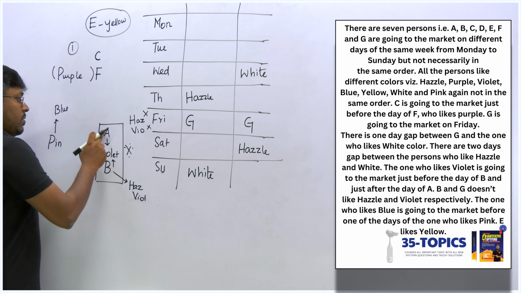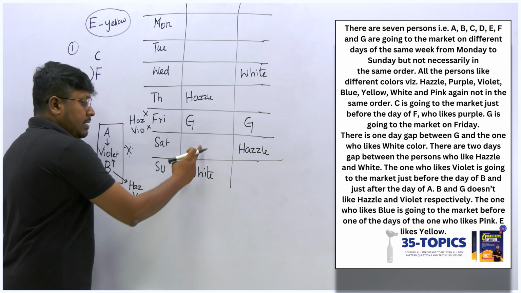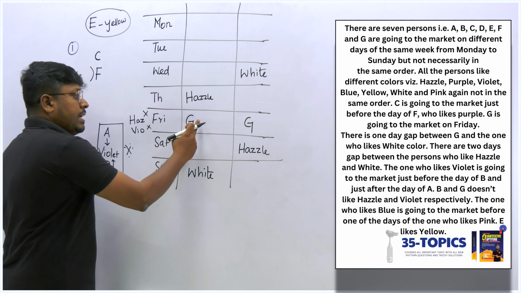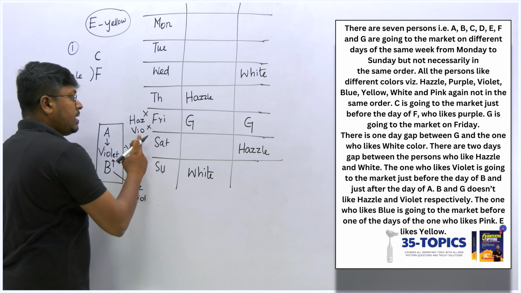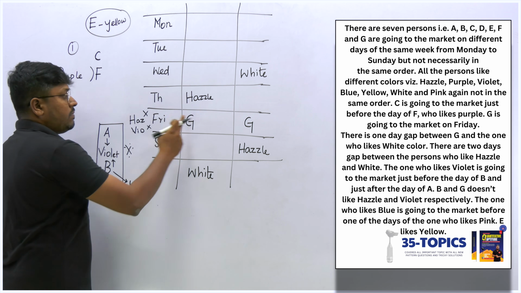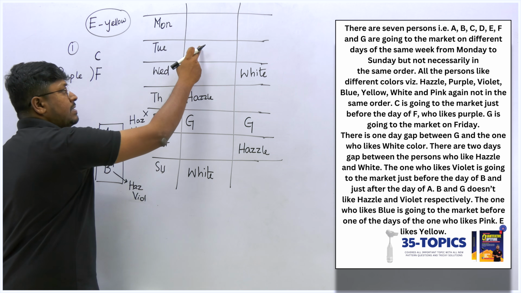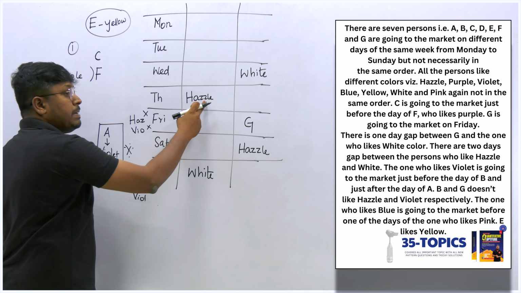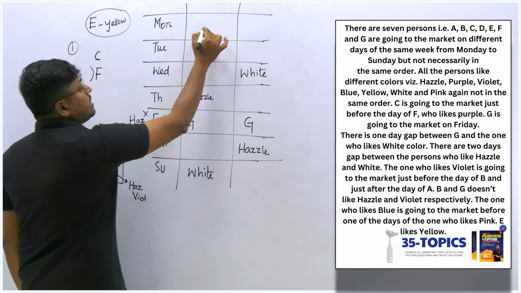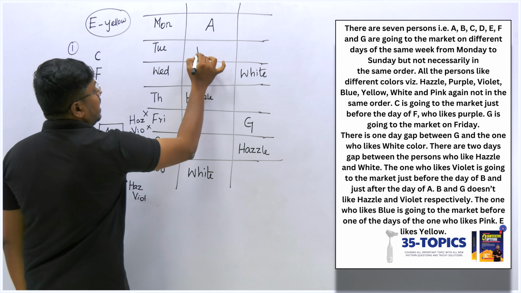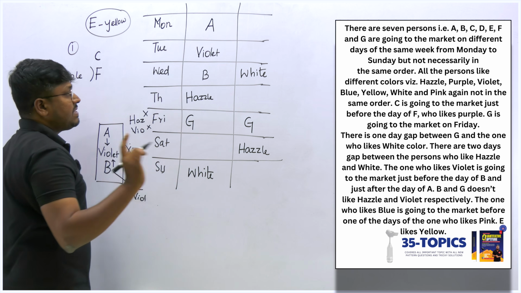Let's fix and see. So A, violet, B, right? If I fix A here, this will not be violet, right? We can't fix A. If I fix A here, this should be violet, and we already know that the person G does not like violet, so we can't fix here. If I fix A here, this must be violet, and this must be B. But we already know that the person B does not like azure. So the only chance is that I fix A here, and this must be violet, and this must be B. This will be the first case.